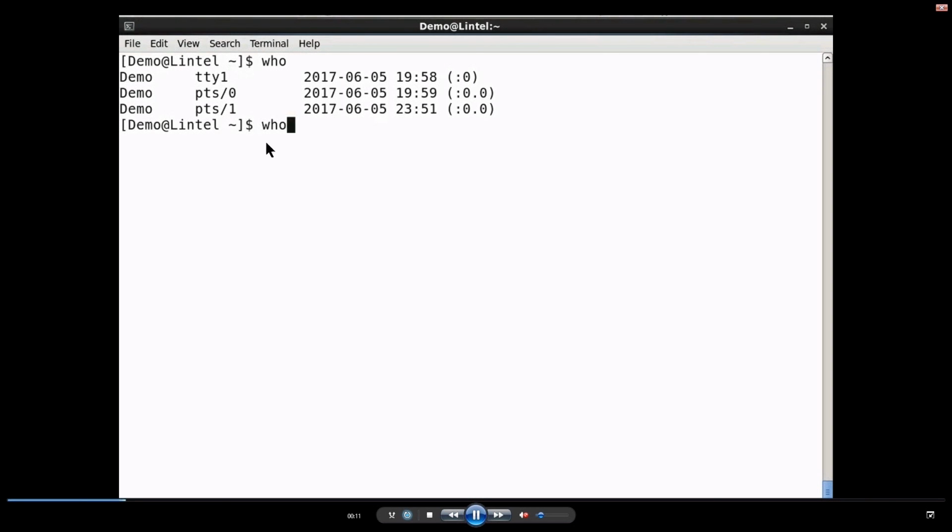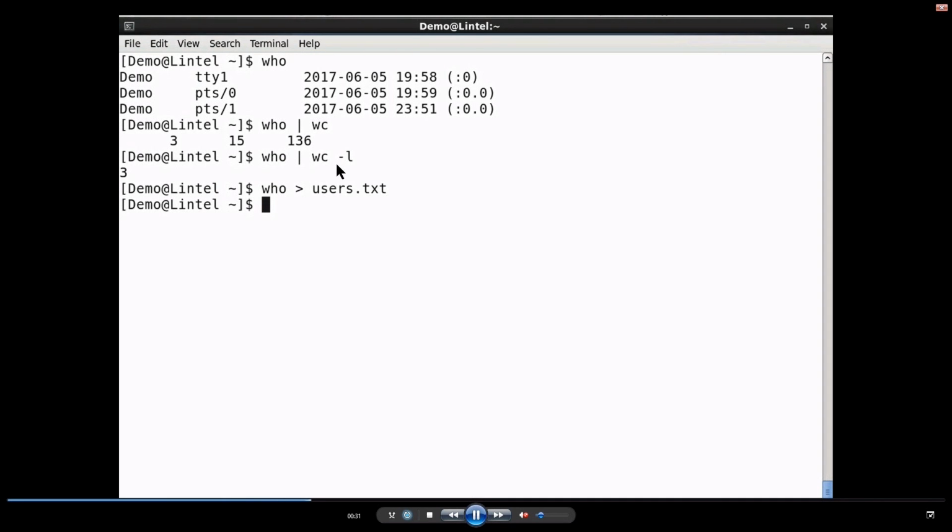Now, what will I do? I will pipe the output of who command to wc. This is piping. wc command will display the number of lines, number of words and number of characters. If I give the wc -l option, it will display the number of lines. So, the output of who command is being piped into wc -l.